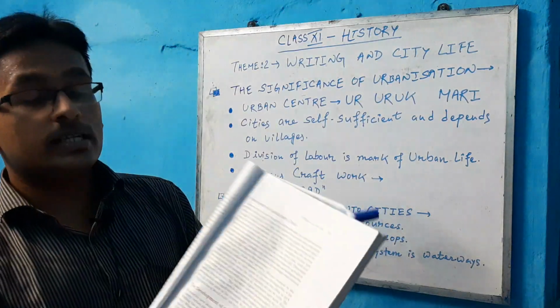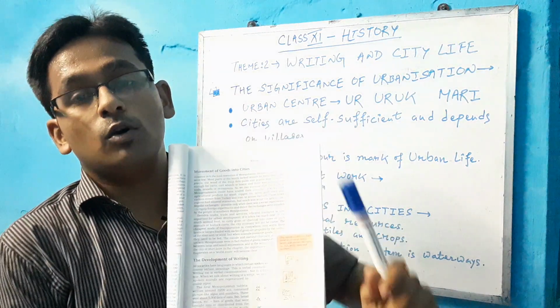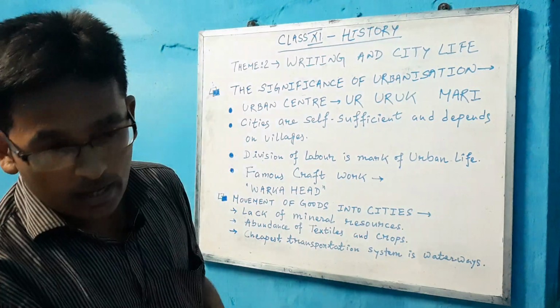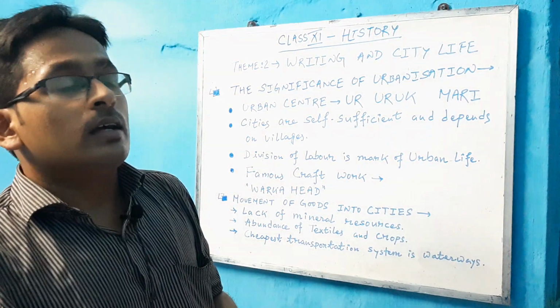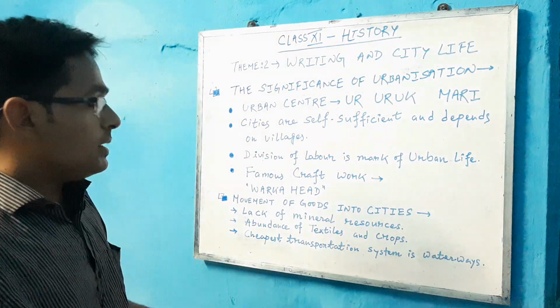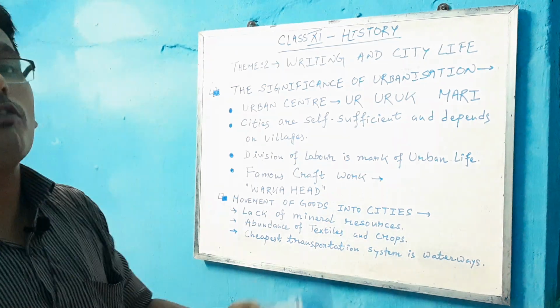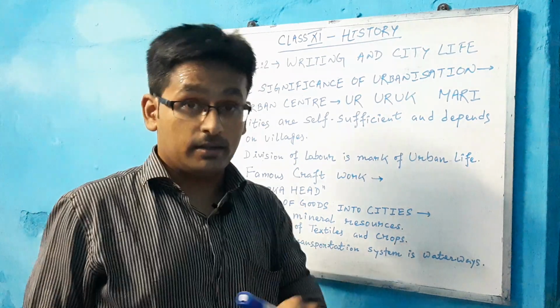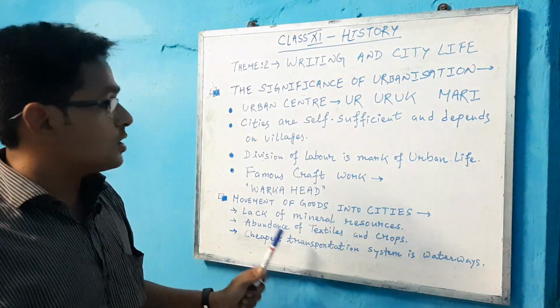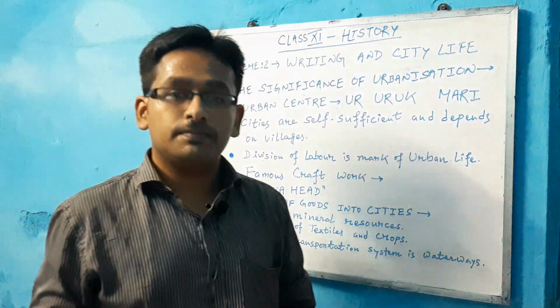Next topic I will discuss the movement of goods into cities. I told you that the Mesopotamian civilization lacked mineral resources, but there was an abundance of textiles and crops.